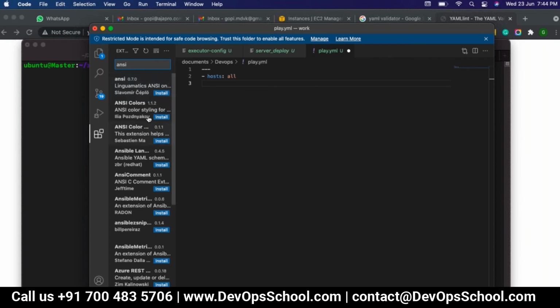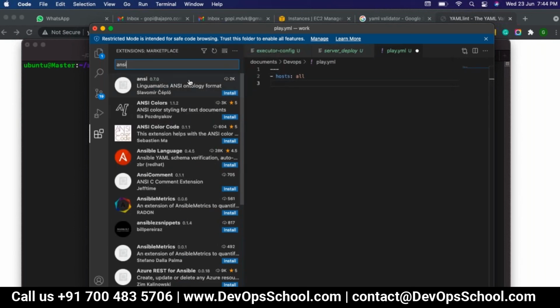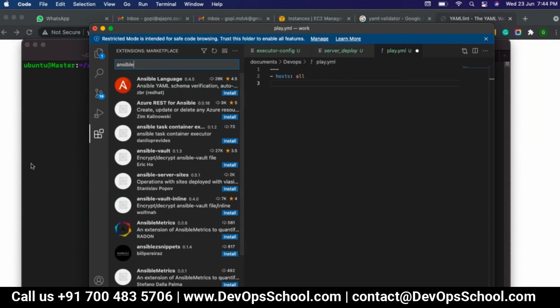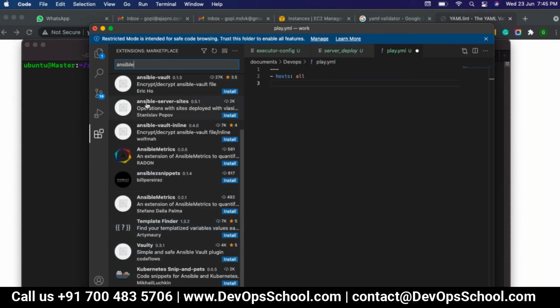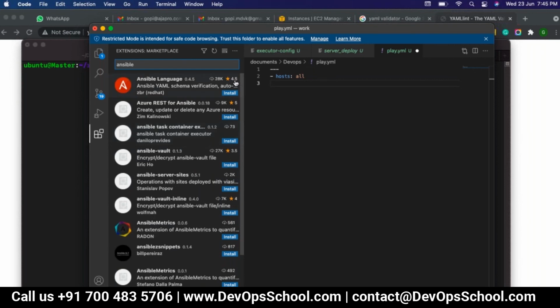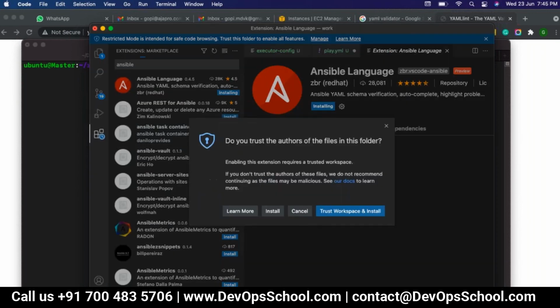You can install Ansible extensions like this. Which one do you have to install? This is for the VS Code editor. The first one is right. Yes, it will do syntax verification also.